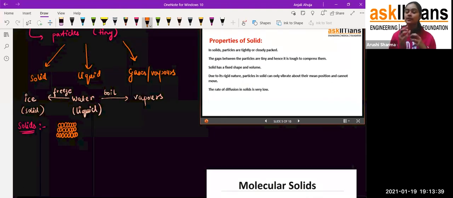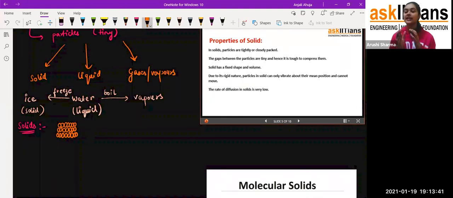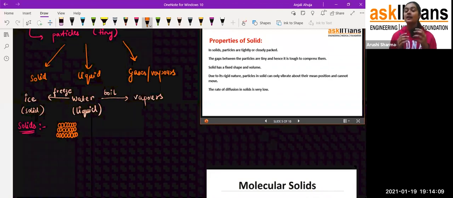And they don't have any gaps between them, or if there are any gaps, they are very negligible. Fine. And students, if I talk about compressibility, do you know what compressibility is? Compressibility is like a sponge. We have a sponge, and if I try to press it, what will happen? The sponge will change its shape because I am applying pressure, and due to that pressure, the shape of the sponge is going to change. That means a sponge is compressible in nature.